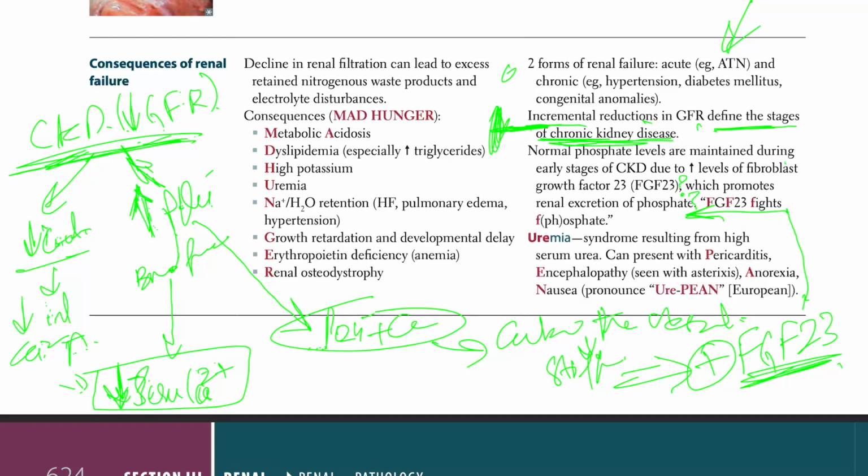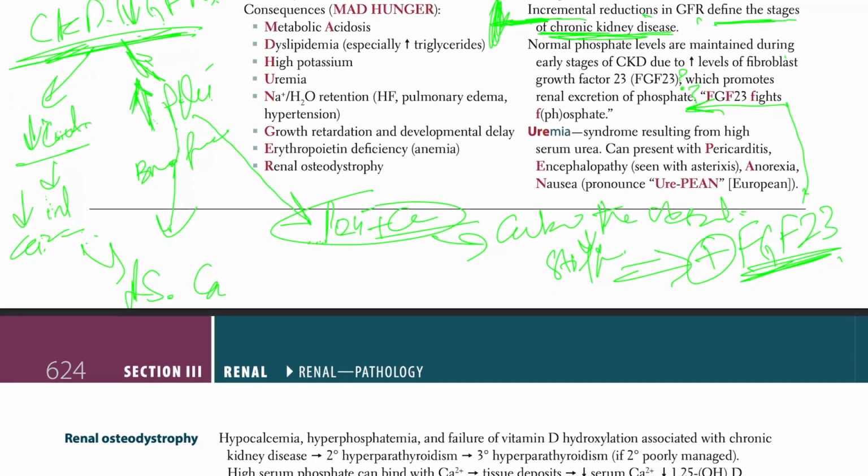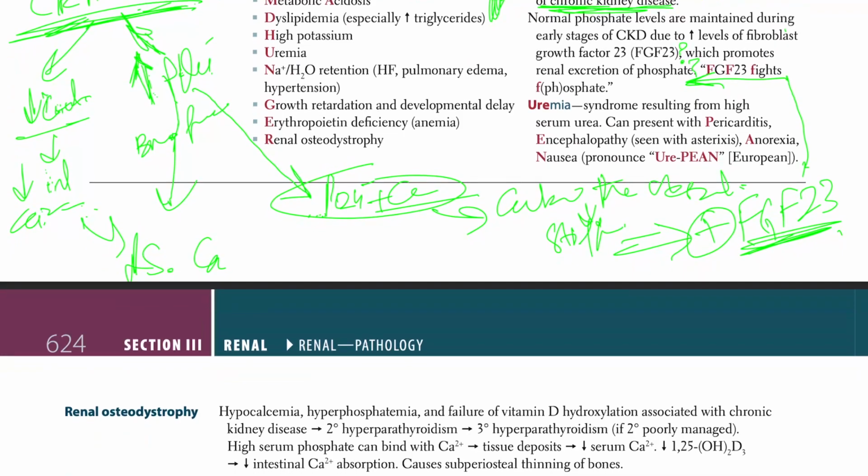We should know that there is a decrease in serum calcium. There's another associated disorder where the serum calcium is decreased. So let's talk about the next thing, which is renal osteodystrophy, and I'm going to tell you how the calcium is messing up there. Renal osteodystrophy.